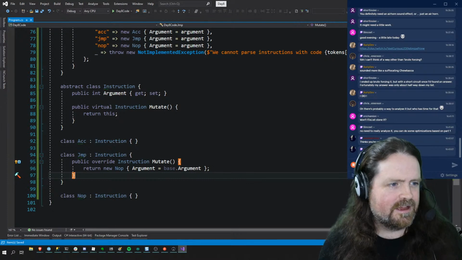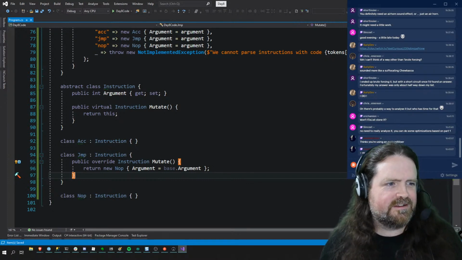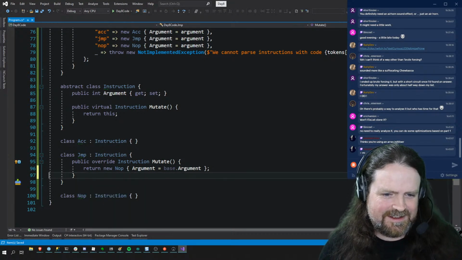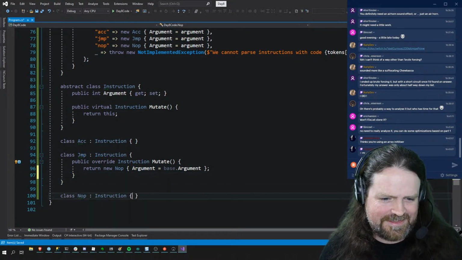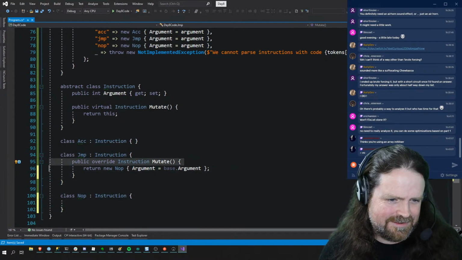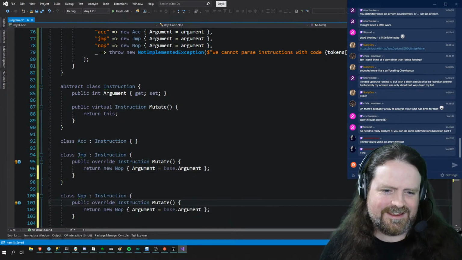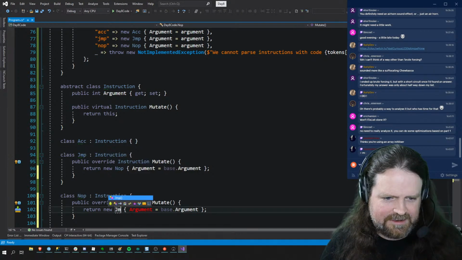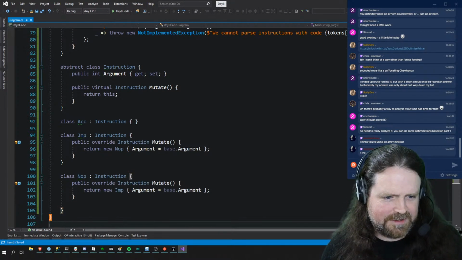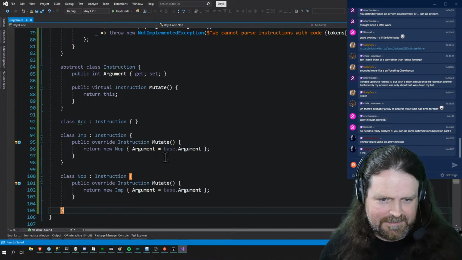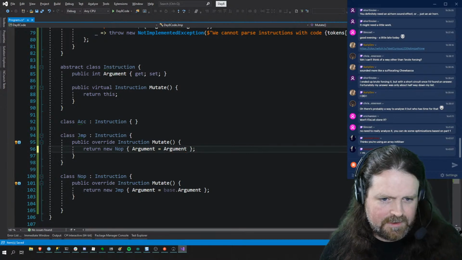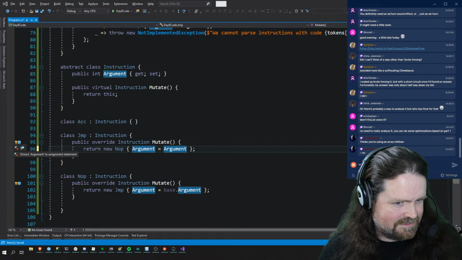Yeah, thanks, Dave. Yes, it thinks I'm using an array initializer because I was writing JavaScript all night again. So override mutate on a jump returns that, and exactly the same. We just duplicate that syntax. Override mutate, and if it's a nop, we want to return a jump. Argument equals base argument. Okay. Base can probably come out. Yep. Which means that should now just, yeah, okay.